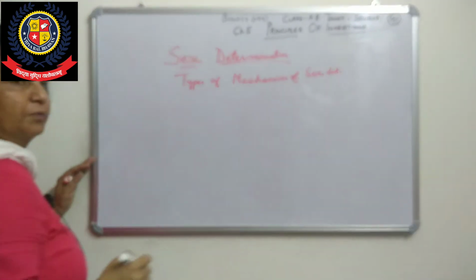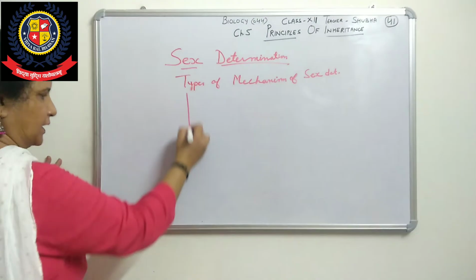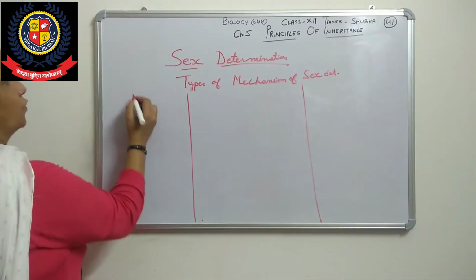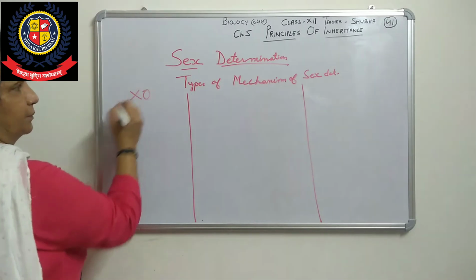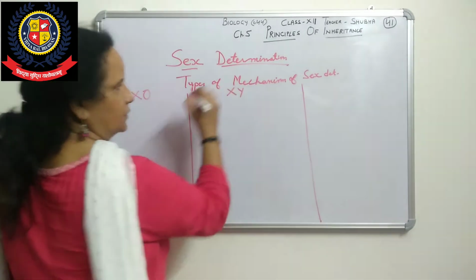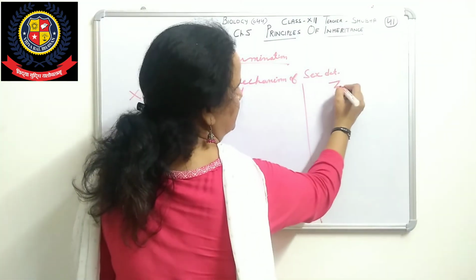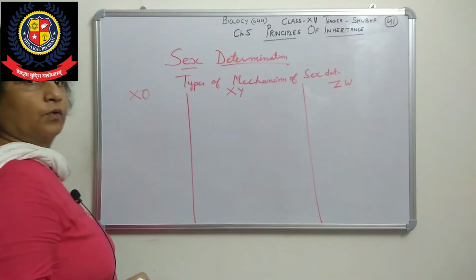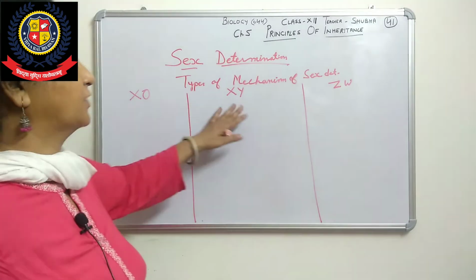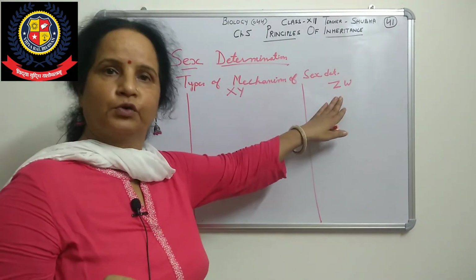Okay, sex determination. So we have got three types like this. One is XO type, second one is XY type, third one is ZW type. Three types are there: XO type, then XY type, then ZW type.